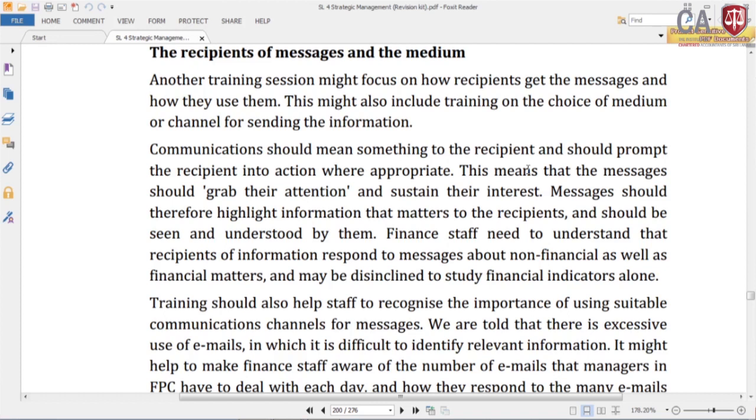Communication should mean something to the recipient and should prompt the recipient into action where appropriate. This means that the messages should grab their attention and sustain their interest. Messages should therefore highlight information that matters to the recipient and should be seen and understood by them. Finance staff need to understand that recipients of information respond to messages about non-financial as well as financial matters and may be disinclined to study financial indicators alone. They have to look at non-financial information also.